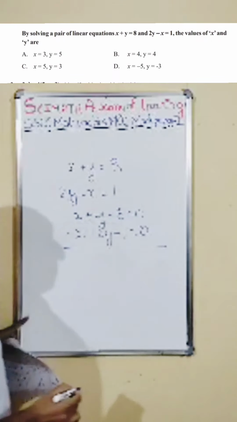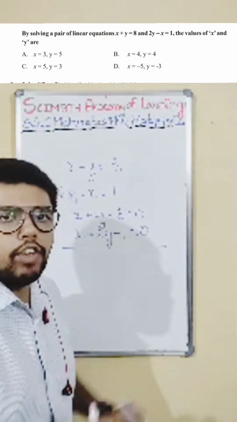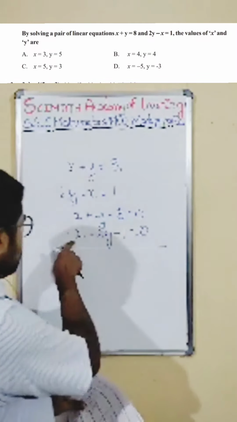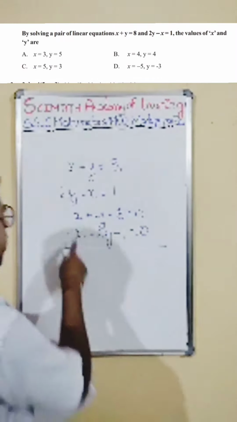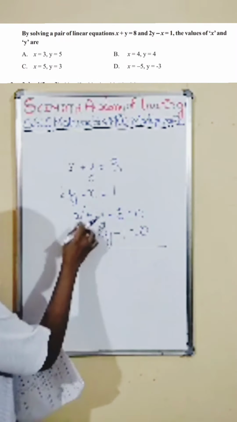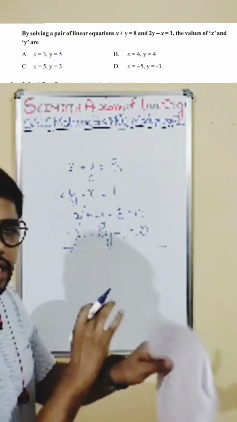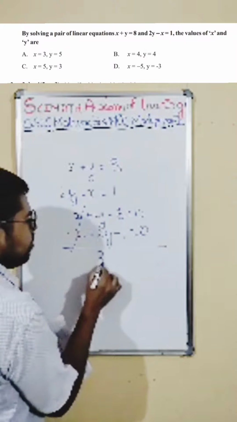So now let us solve. We know in the elimination method, when the signs are the same, we put the opposite sign and cancel. Here no need to put an opposite sign, because if you add directly, x and x is getting cancelled. Plus x minus x cancels off, the x term is gone. So now add both: 1y plus 2y is 3y.